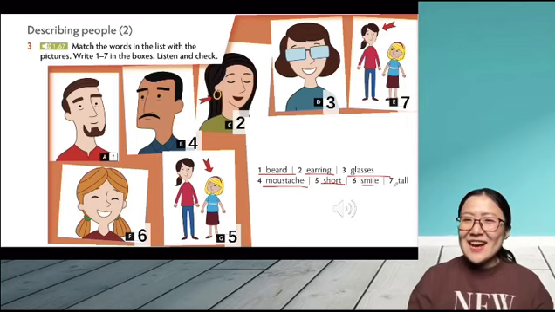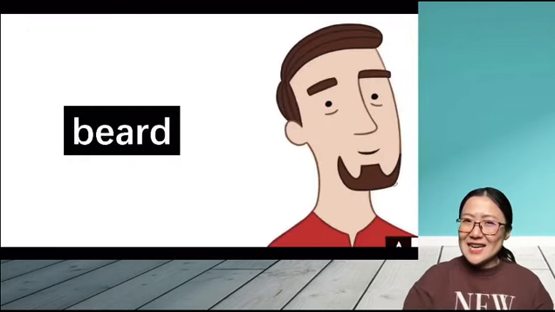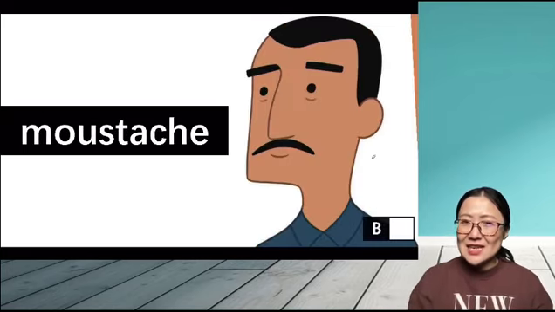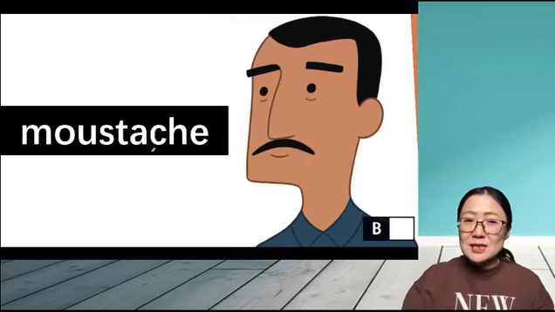All right? Okay, so now let's take a look at the words one by one. Number 1, it's beard. Beard means the hair like this. So this is beard. All right? And now, let's take a look at the next one, mustache. Mustache. Please pay attention here.